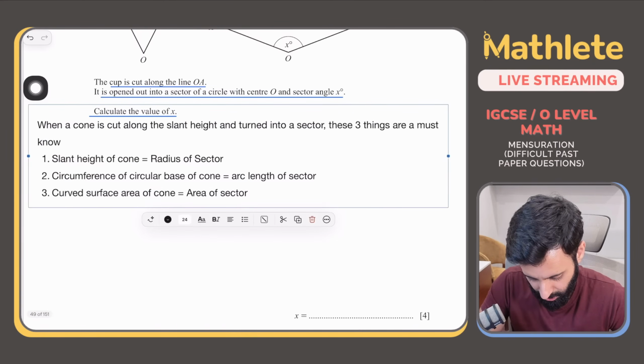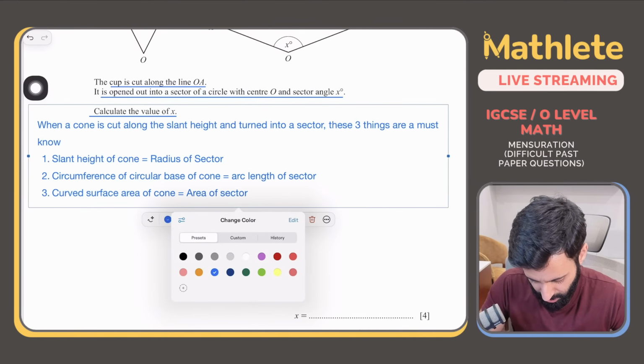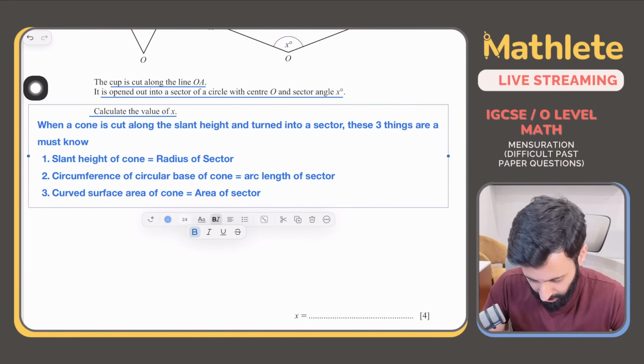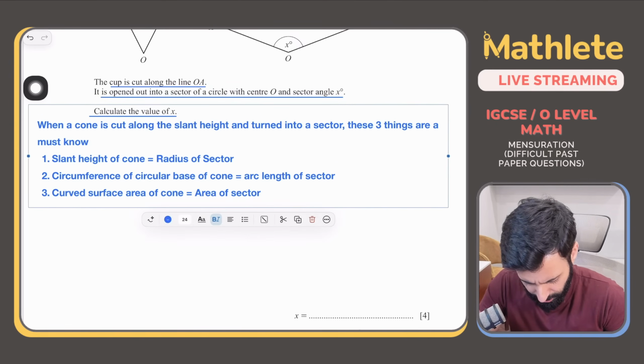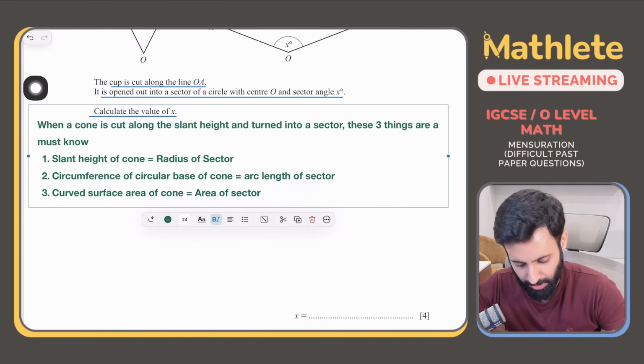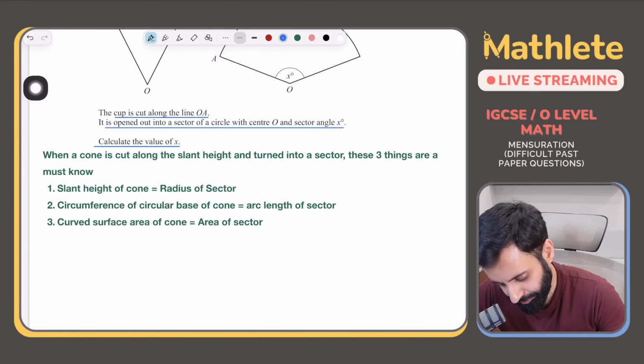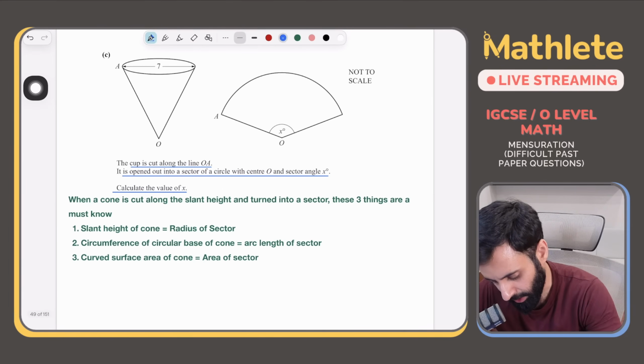Let me change the color. इसको हाथ के हाथ बोल्ड भी कर देते हैं. ठीक है, blue looks off. Green looks better. Okay, now. So what do we want? We want the value of x.